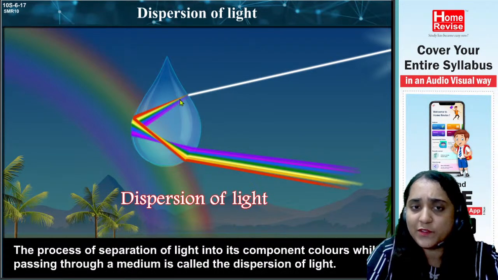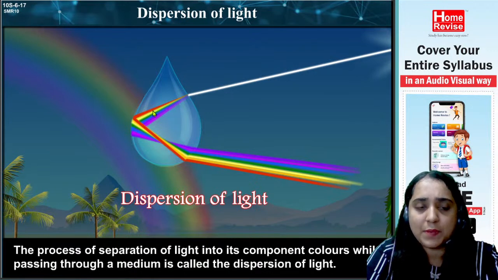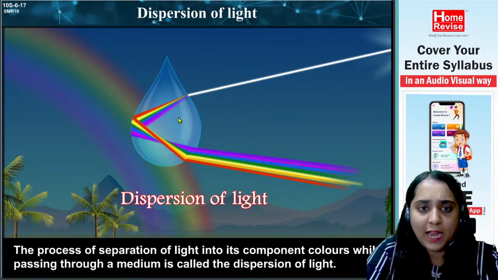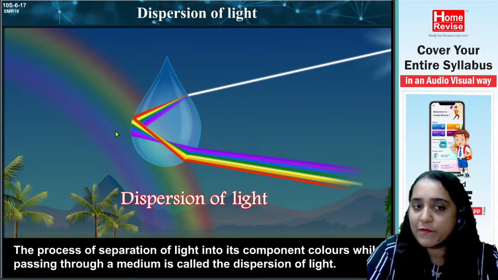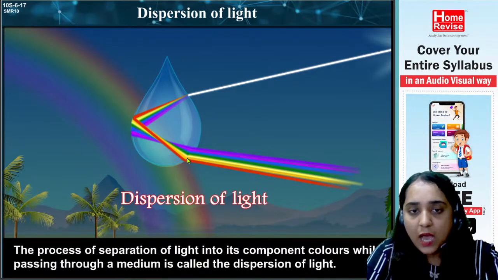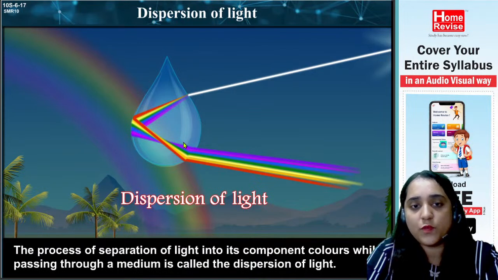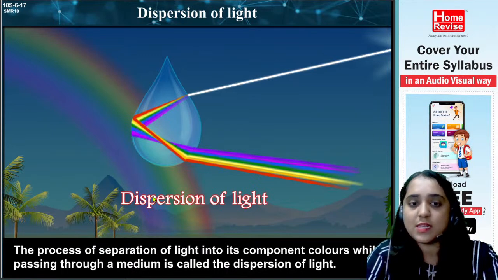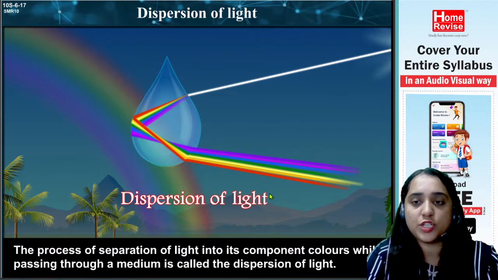Now, in spite of moving further from water to air, it is not refracting; rather, it is reflecting, so it moves again to the opposite end. And now here it is refracting, moving from the transparent medium, water, to the other transparent medium, air. So here you can see the dispersed form of the light. This is called the dispersion of light.